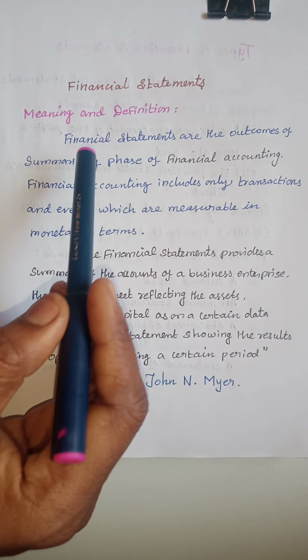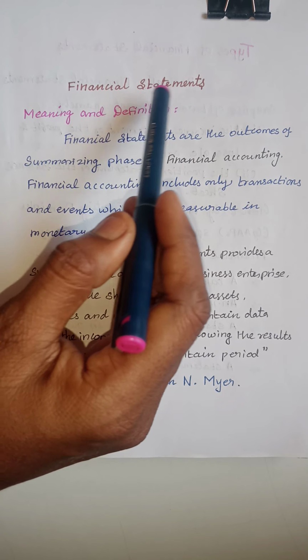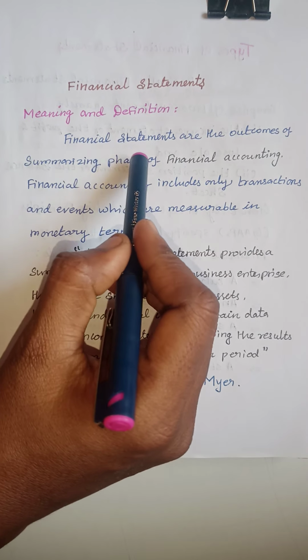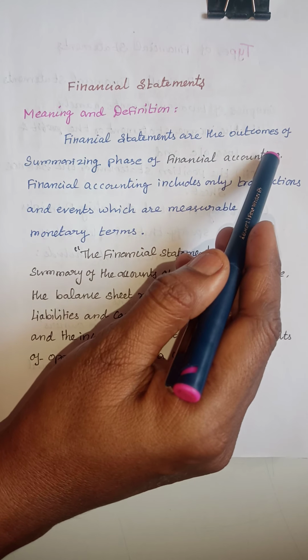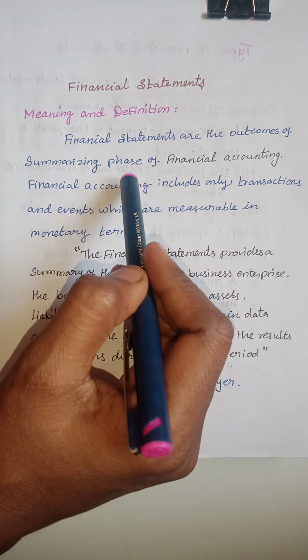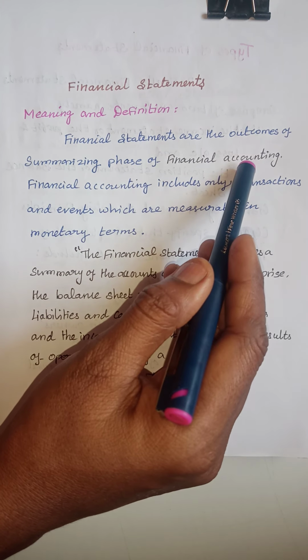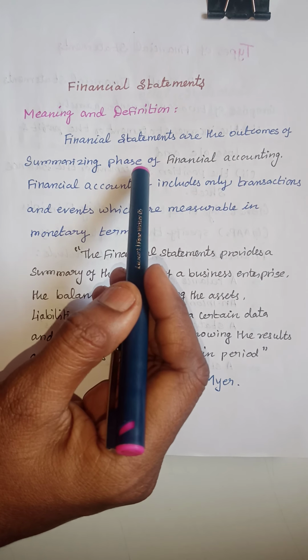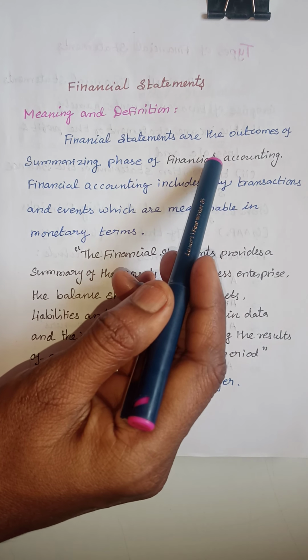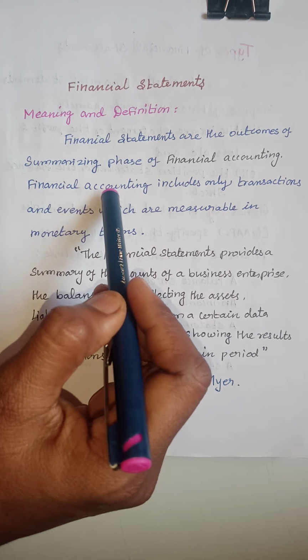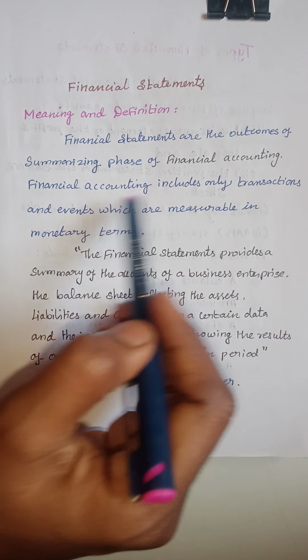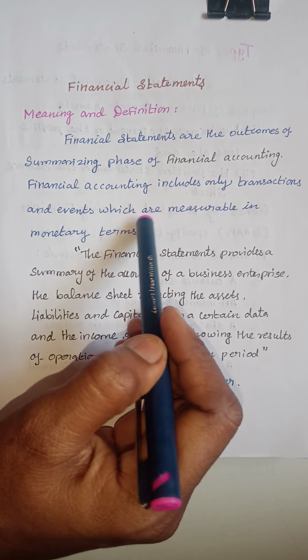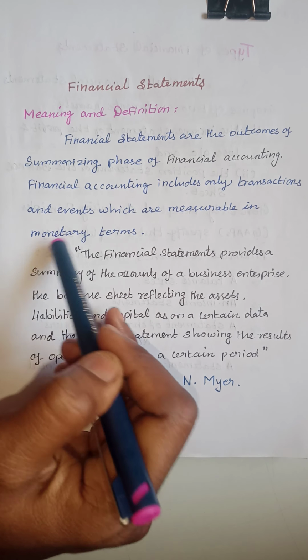Next we discuss the meaning and definition of financial statements. Financial statements are the outcome of summarizing the past of financial accounting. It is the summarized financial accounting. Financial accounting includes only transactions and events which are measurable in monetary terms.